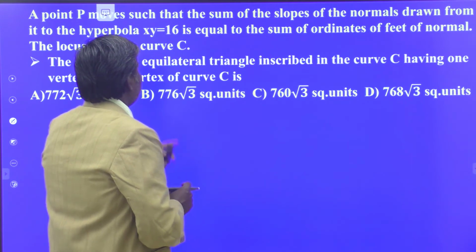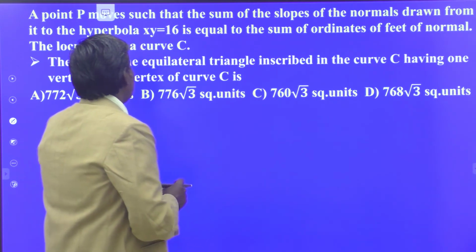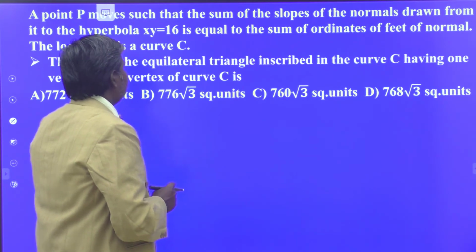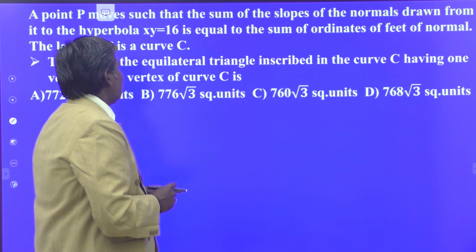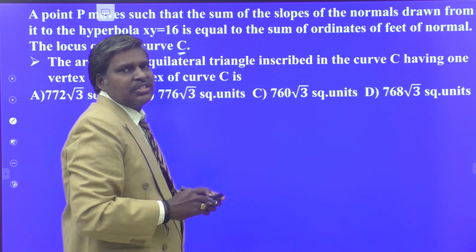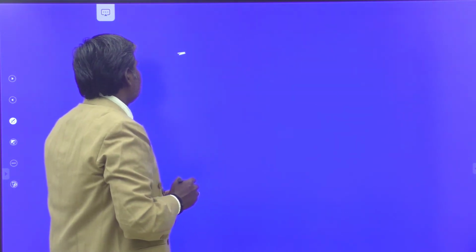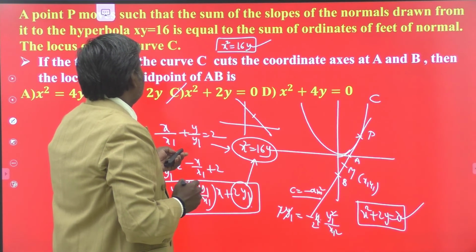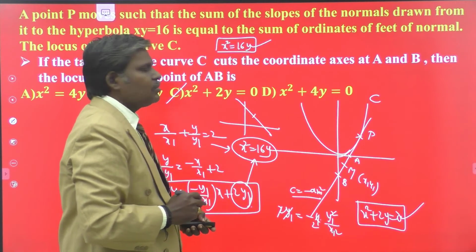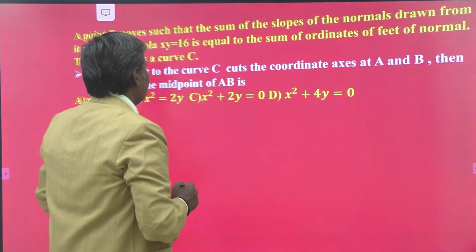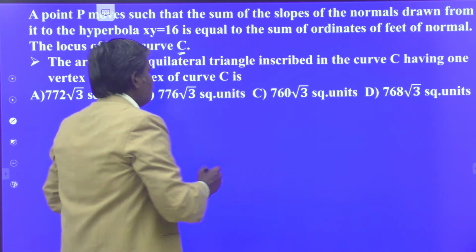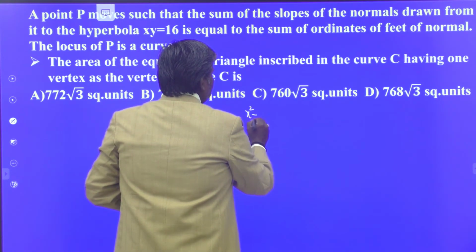See the next question for the same paragraph. The area of the equilateral triangle inscribed in the curve C, having one vertex as the vertex of the curve C. Already we obtained the curve C: x square is equal to 16y. So x square is equal to 16y is the equation of curve C.